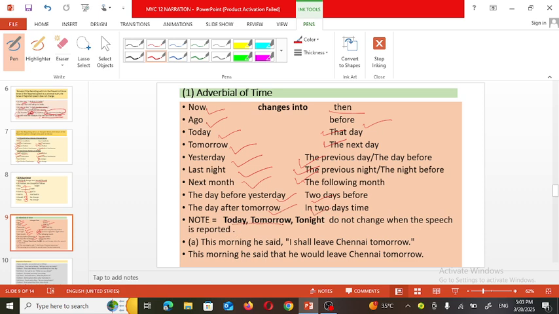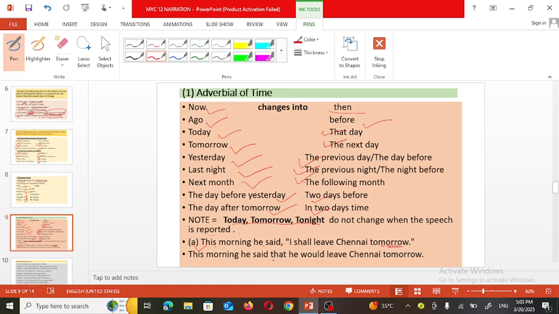So today, tomorrow, tonight do not change when the speech is reported the same day. For example, this morning he said, "I shall leave Chennai tomorrow." So the same sentence we are going to say: this morning. Tomorrow won't be changed because today itself this third person is going to tell the sentence.